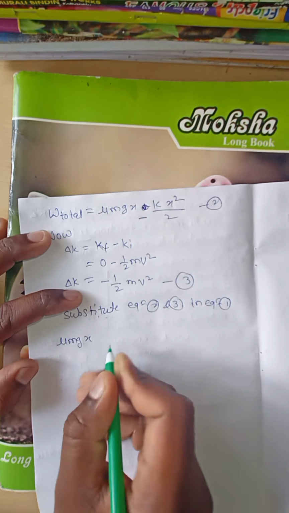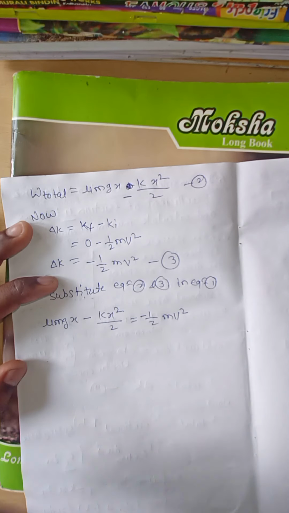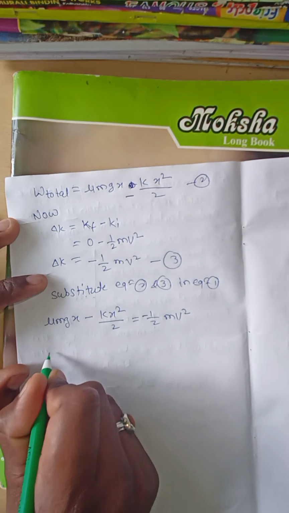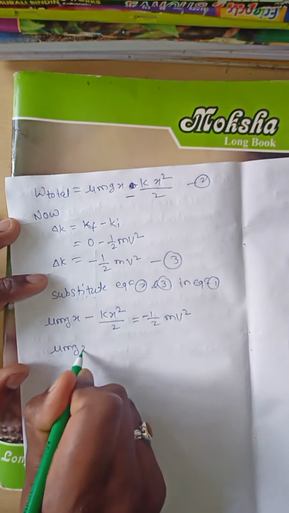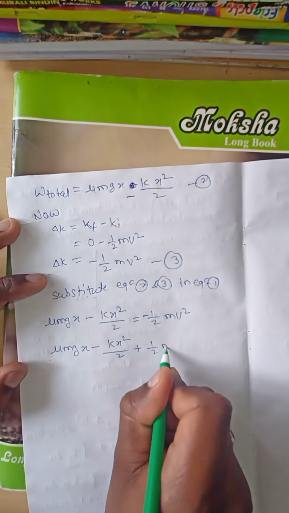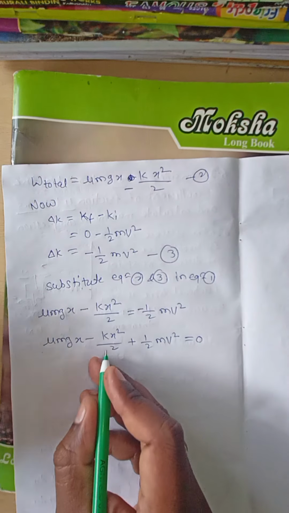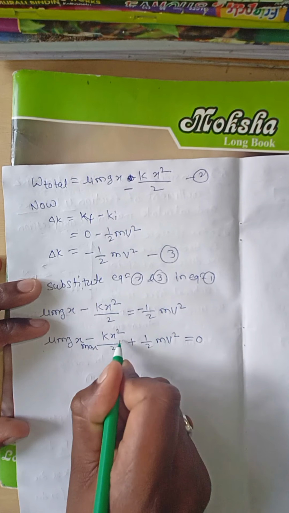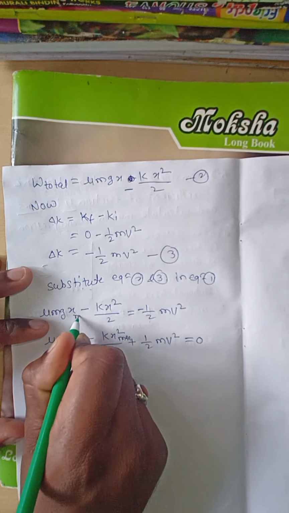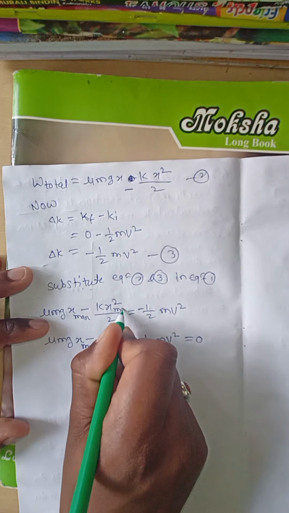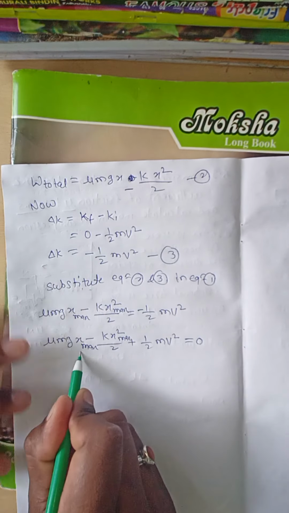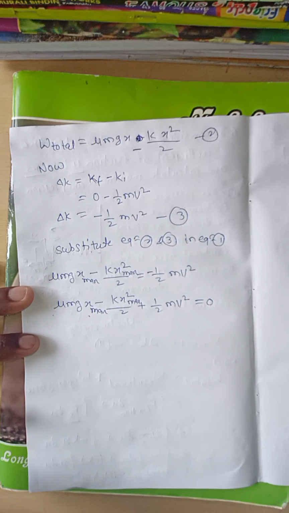Now we convert this minus half m v square from this side to this side. Then mu mg x minus k x square by 2, plus half m v square, is equal to 0. Now this x is the maximum compression we have to find out, so we take x as x maximum.